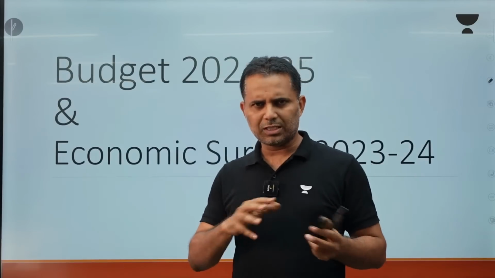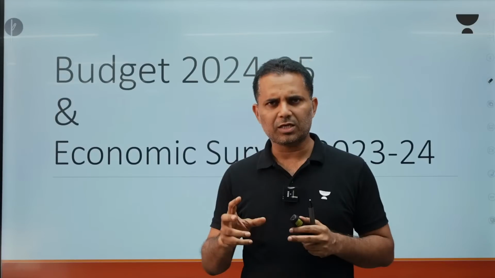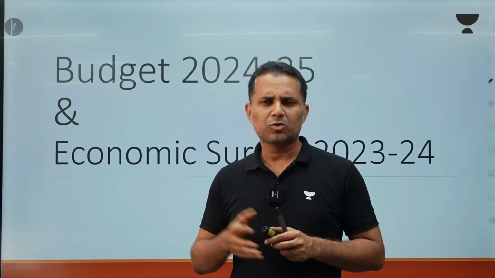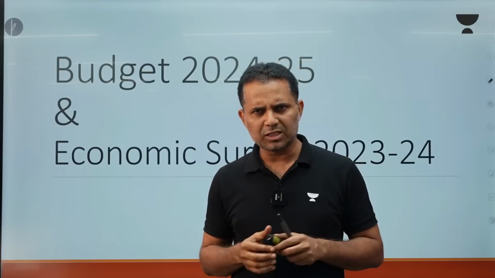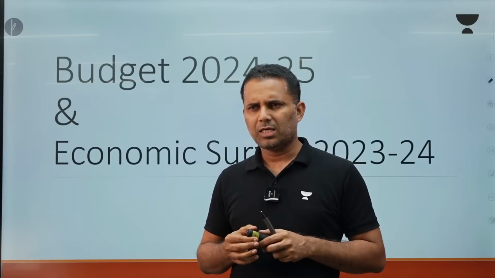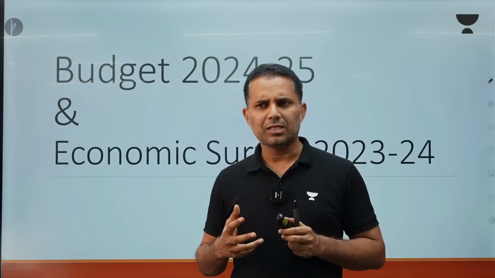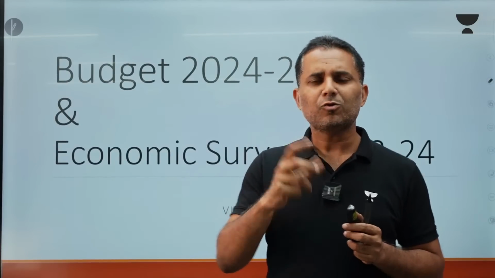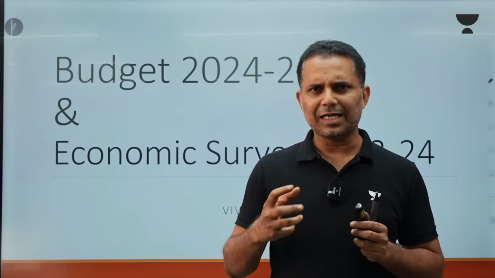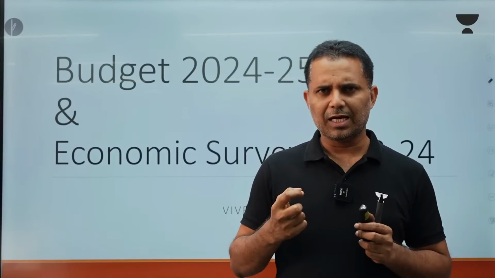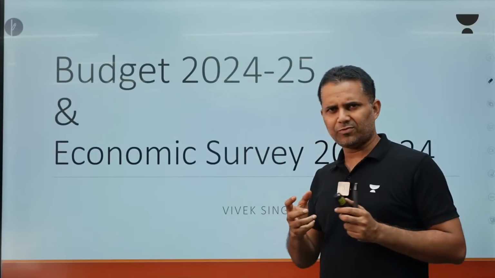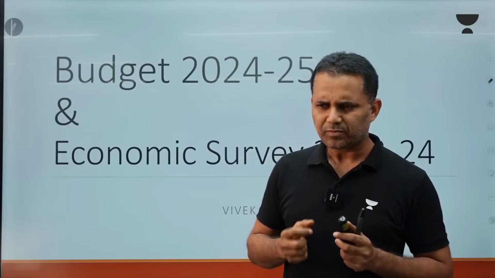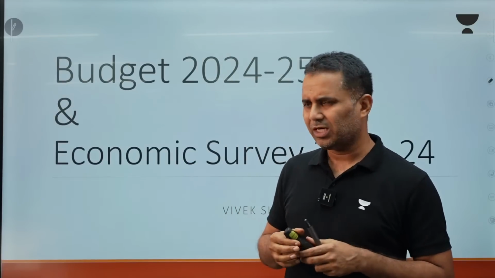So, of course, this budget is set in the context of certain political happenings, whatever is there in the economy. The political framework is that we have a coalition government, and there is more demand coming that jobs are not good, meaning good quality jobs are not being created, and that is leading to frustration among the youth, and maybe that could be the reason for not securing a majority. This present BJP government, BJP is not securing the full majority. Maybe that could be one of the reasons.